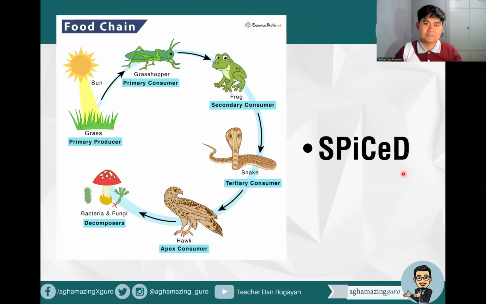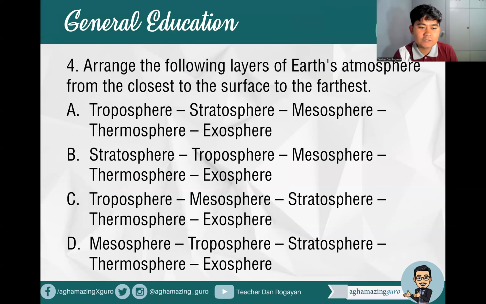But of course, this is a very common question in the board exams. You can see there the sun, which is the ultimate source of energy and the only source of light on Earth. Now, this is the only source of the natural light. Then we have the producer, the consumers, okay, and the decomposer. But again, you don't really represent the decomposer in the food chain if you have to teach it to the science students. Okay. So next question, question number 4.